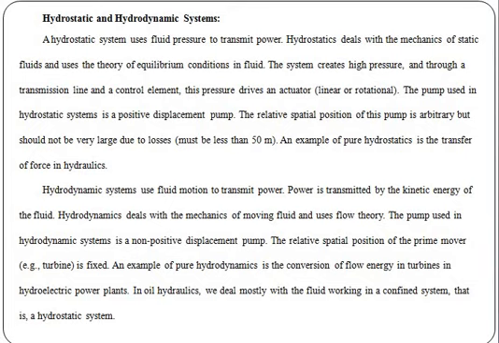Hydrodynamics deals with the mechanics of moving fluid and uses flow theory in moving applications. Example, turbine. A pure hydrodynamic system is the conversion of flow energy in the turbine to the hydroelectric power plant.